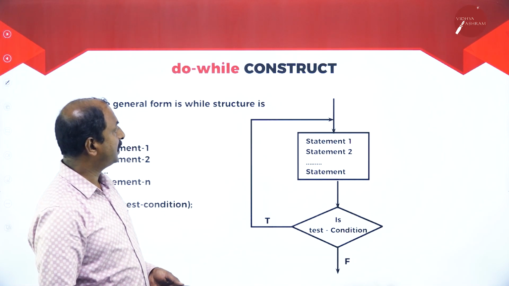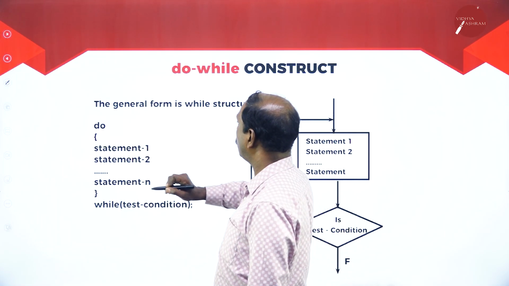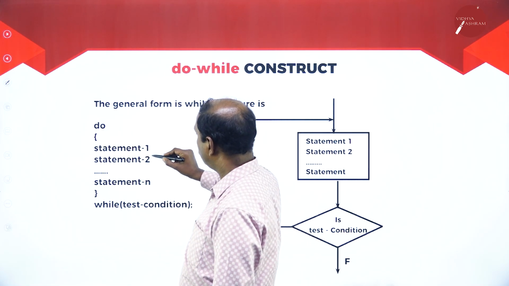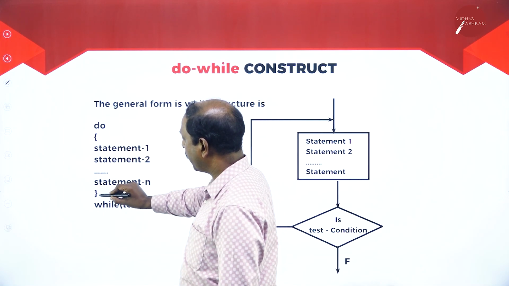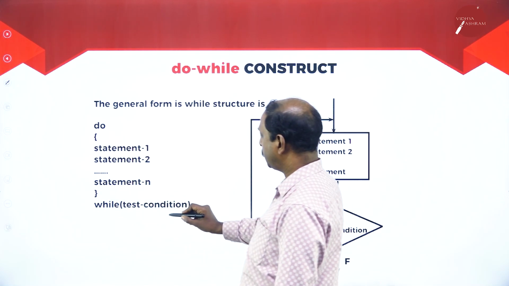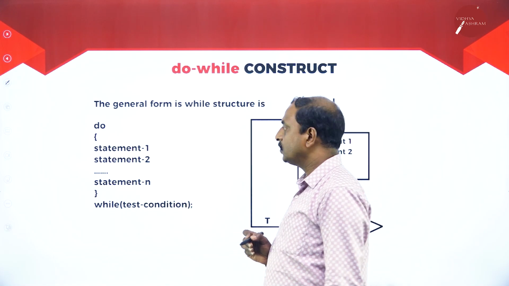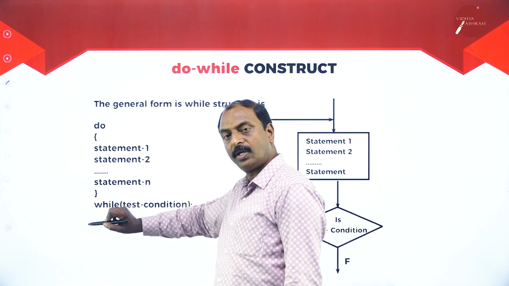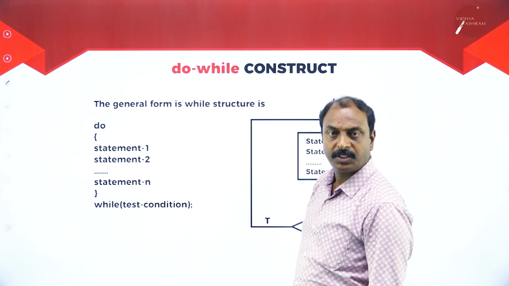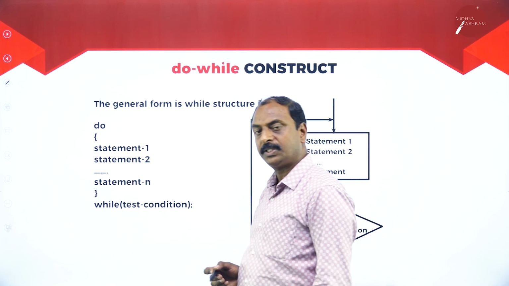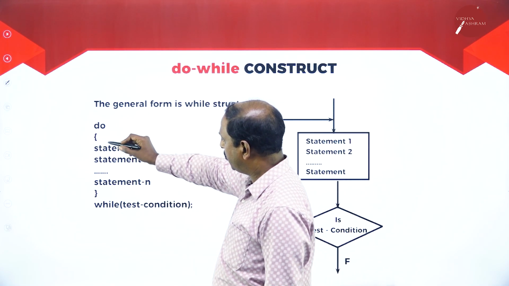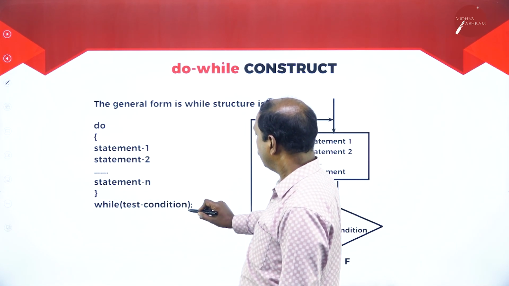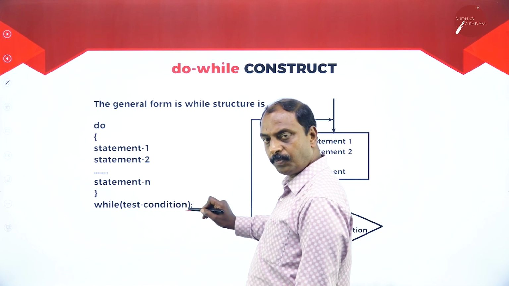Now let us see the syntax. This is the general form of the do while statement. Here, do, statements 1, 2, 3, up to n statements, close the bracket, and while test condition, followed by a semicolon. So we check the condition at the end of the statements. It is called a post-tested statement, or post-tested looping structure. Accordingly, do executes all the statements, then at last checks the condition. And here the semicolon is very, very important.